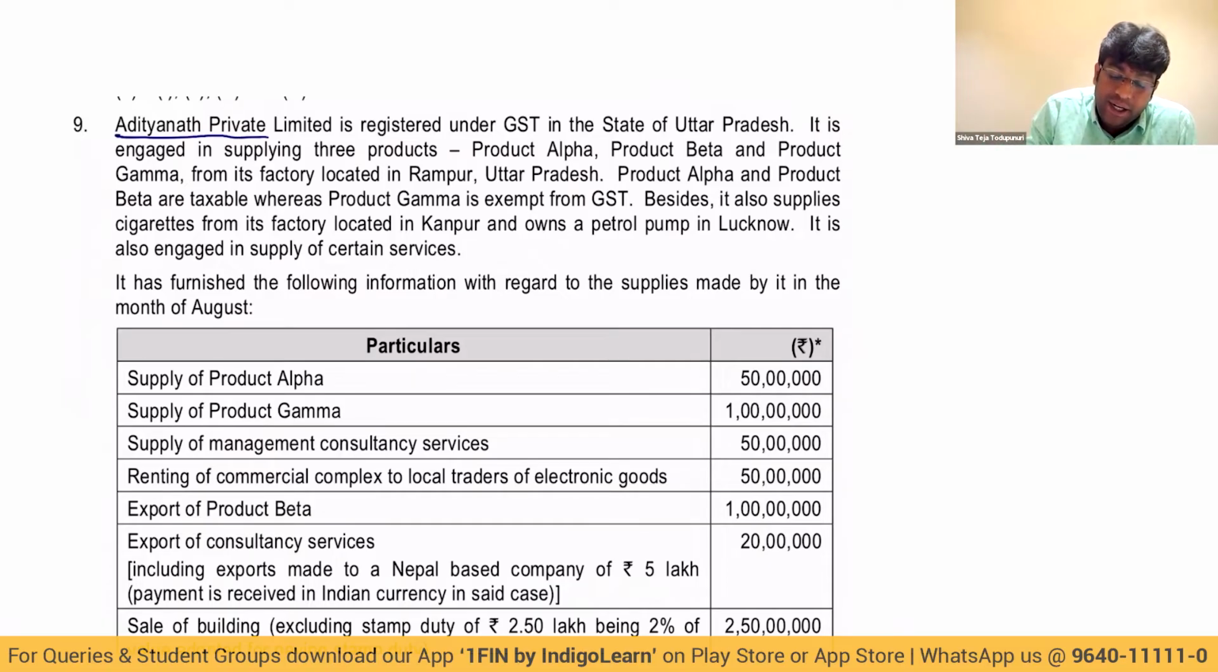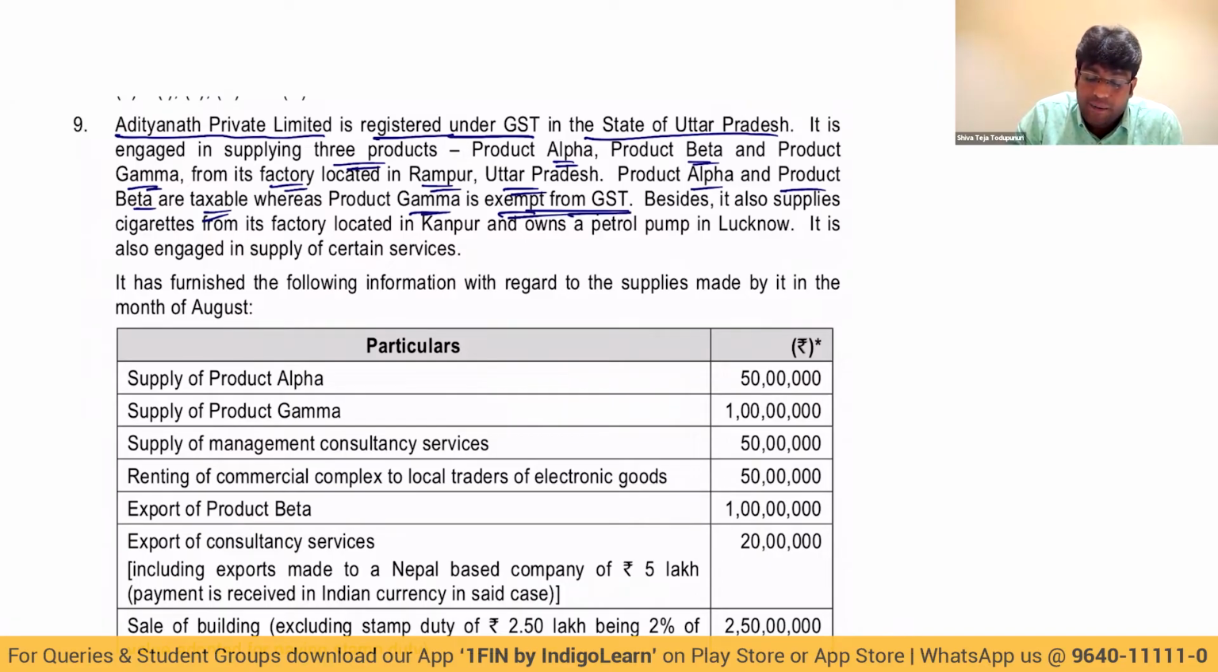Adityanath Private Limited is registered under GST in the state of Uttar Pradesh. It is engaged in supplying 3 products, alpha, beta, gamma, from its factory located in Rampur, Uttar Pradesh. Product alpha and product beta are taxable as expected, whereas product gamma is exempt from GST. Alpha and beta are taxable and gamma is exempt. Besides, it also supplies cigarettes from its factory located in Kanpur and also owns a petrol pump in Lucknow. It is also engaged in supplying certain services.